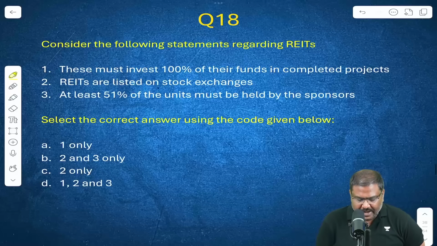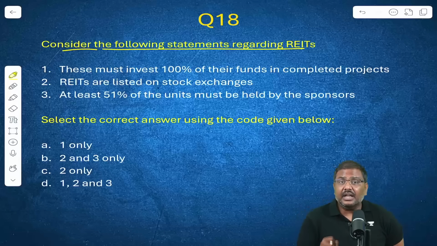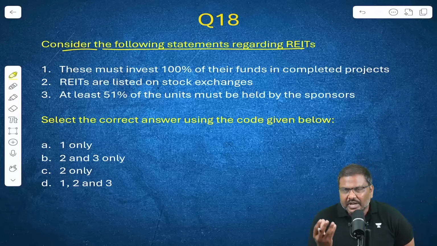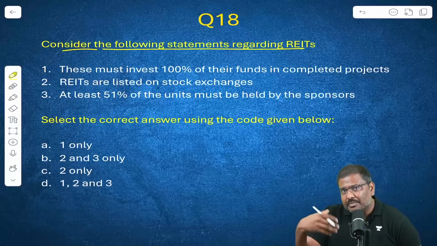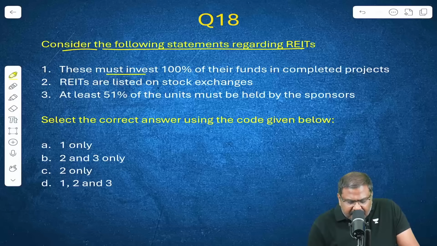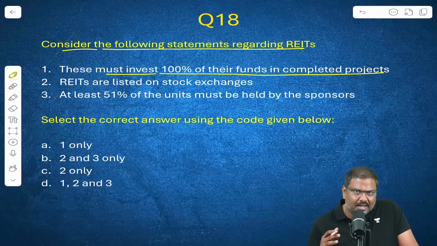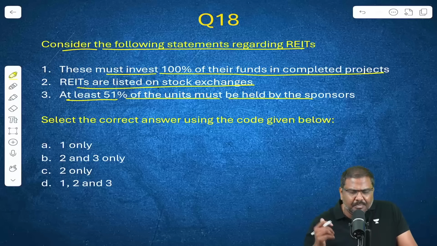So question number 18 now. Consider the following statements regarding REIT, Real Estate Investment Trust. This is a new type of an investment model which is regulated by SEBI but is being promoted by the government of India now. Right? For example, in recent times itself, different types of investment trusts have been set up by entities under the government of India. Right? So these must invest 100% of their funds in the completed projects. REITs are listed on the stock exchanges. At least 51% of the units must be held by the sponsors.